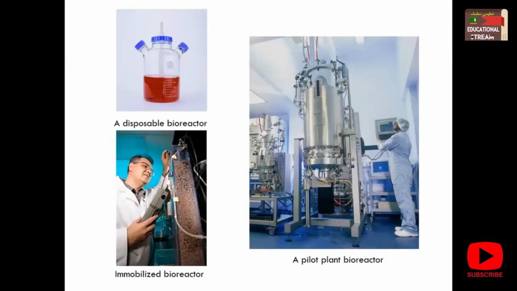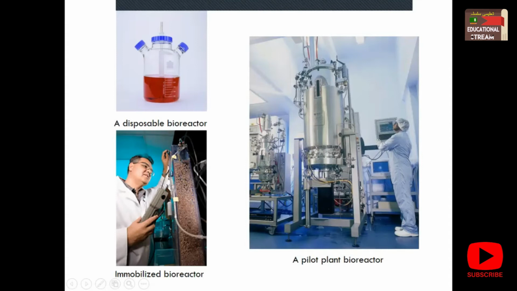Here you can see the disposable bioreactor. It is a glass vessel which has entry ports, an impeller, and a shaft. Then there is the immobilized bioreactor. You can see it's also a glass column with small beads on which your microorganism or living cells may be immobilized.